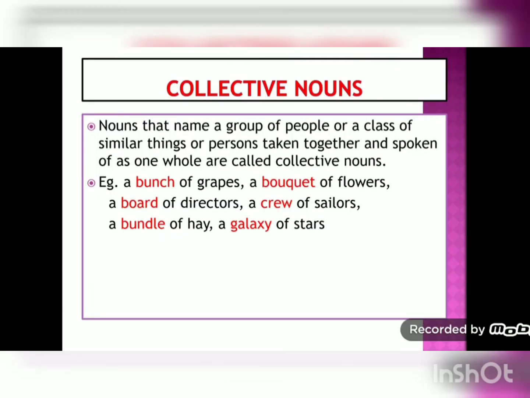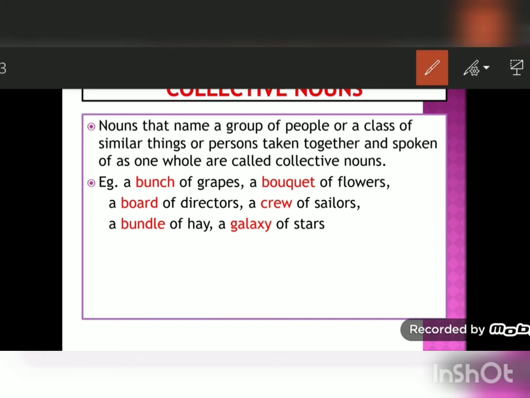Now let's see what are collective nouns. Nouns that name a group of people or a class of similar things or persons taken together and spoken of as one whole are called collective nouns. So collective noun means when we give a name to a group of people.